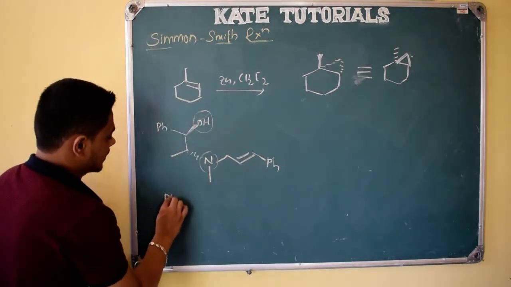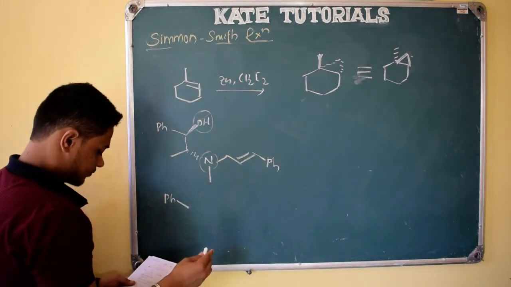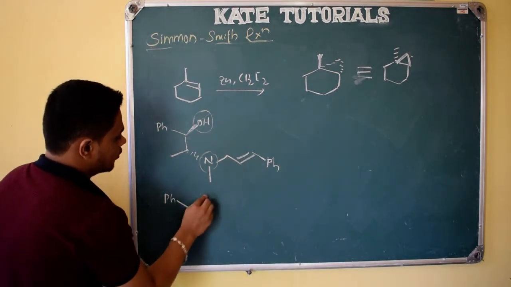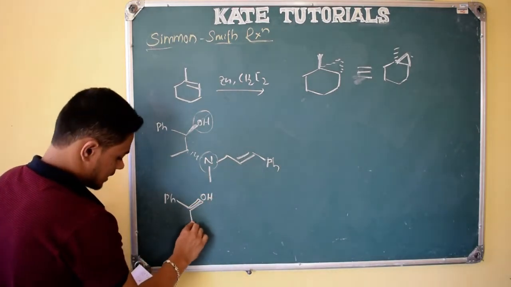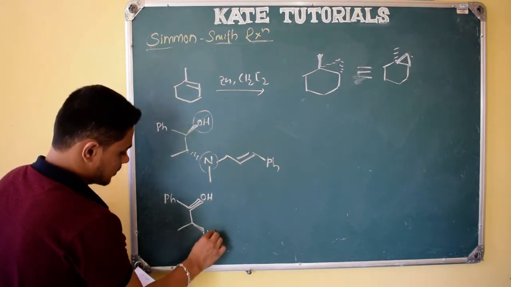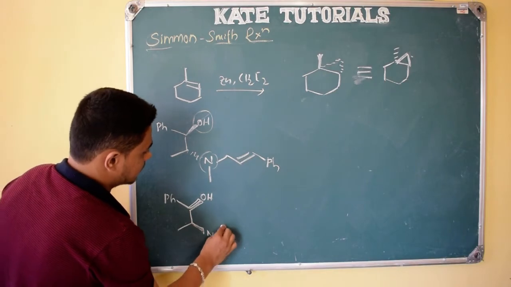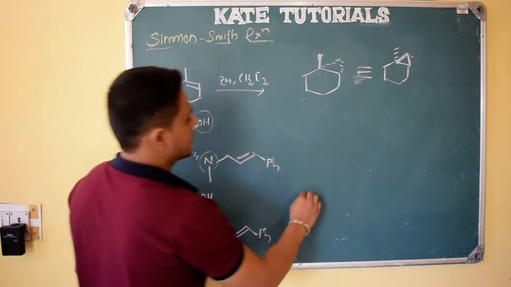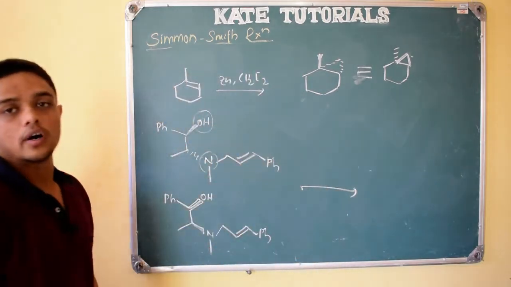So one more example, let me take pH. Here let me take oxygen above the plane, and here nitrogen, and here the methyl. Nitrogen should be above the plane. Same example, pH. Here alkene is there, and same reagent, zinc and CH2I2, right?